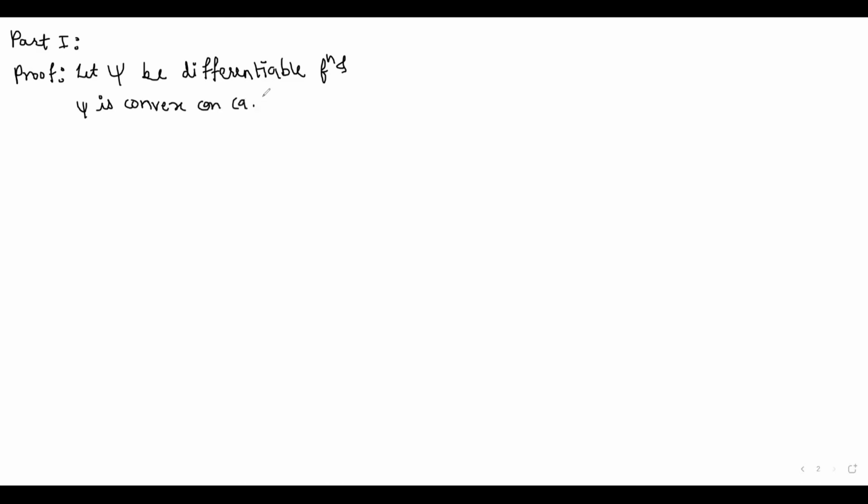Now we have to prove that psi is a monotonically increasing function on the interval ab, that is, psi dash is monotonic increasing.